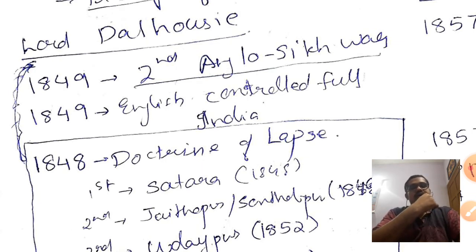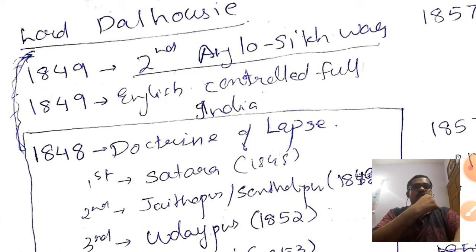So, to conquer all that, Dalhousie had a plan. Dalhousie came with the doctrine of lapse in 1848. So what does the doctrine of lapse mean? It means that if there is no legitimate heir, that is, successor, for a king or queen, then the region is affected. Usually they used to adopt a child and the throne was given to him or her.